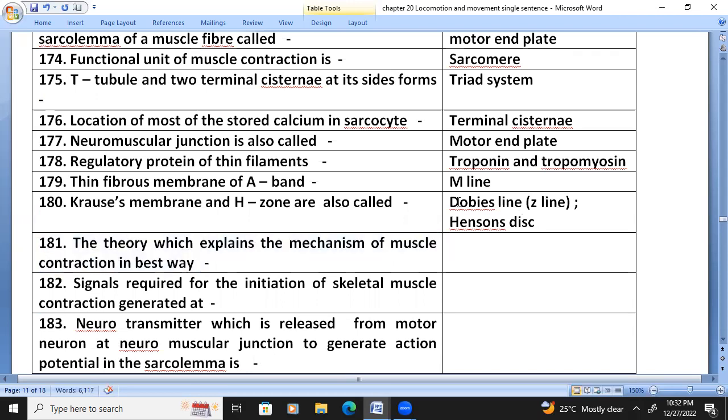The theory which explains the mechanism of muscle contraction is the sliding filament theory. Signals required for the initiation of skeletal muscle contraction are generated at the brain. The neurotransmitter released from the motor neuron at the neuromuscular junction to generate an action potential is acetylcholine.